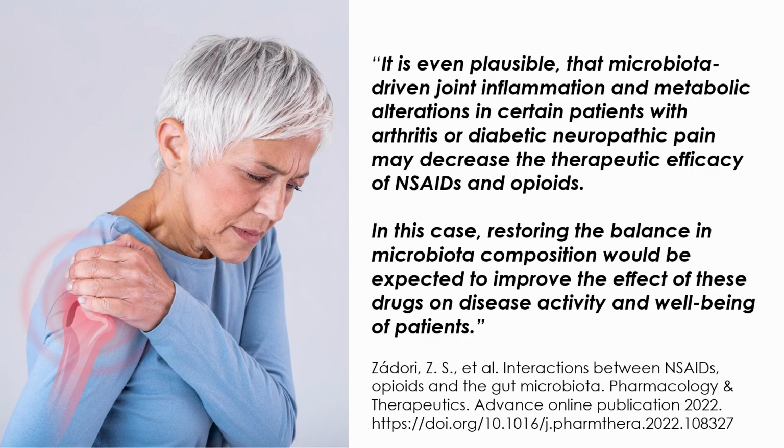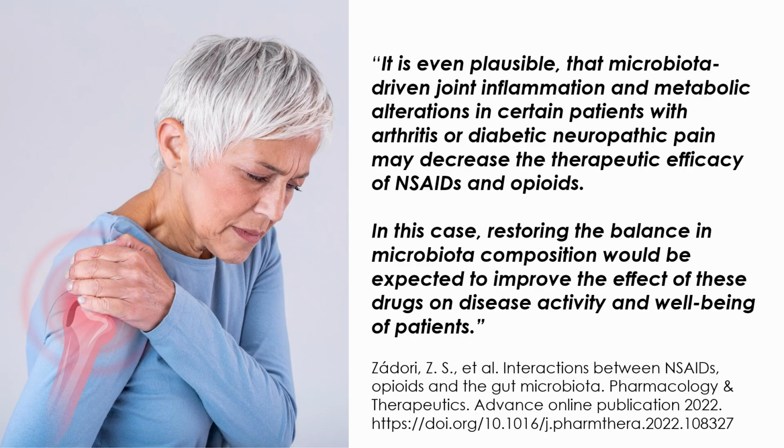It's even plausible that microbiota-driven joint inflammation and metabolic alterations in certain patients with arthritis or diabetic neuropathic pain may decrease the therapeutic efficacy of NSAIDs and opioids. In this case, restoring the balance in the microbiota composition would be expected to improve the effect of these drugs on disease activity and well-being of patients.